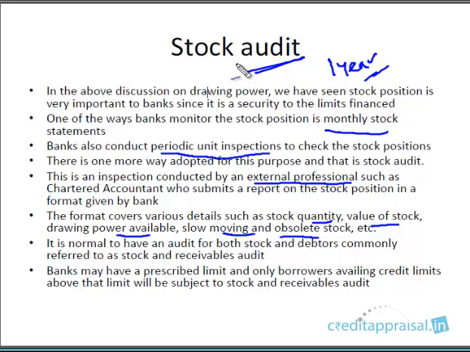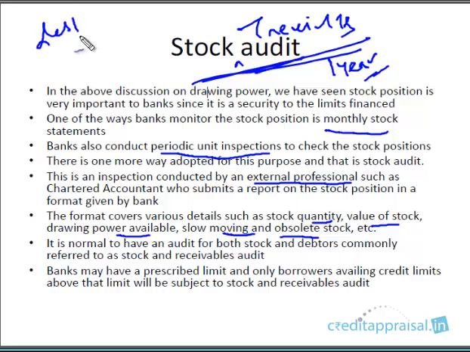It's not just for the stock. Simultaneously he'll be doing it for the receivables. That's why we call it a stock and receivables audit. So it's normal to have an audit both for the stocks and debtors. Under debtors, he might comment on, say, some long-standing dues from a particular borrower.